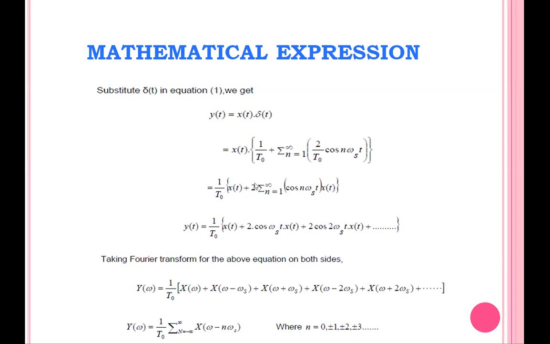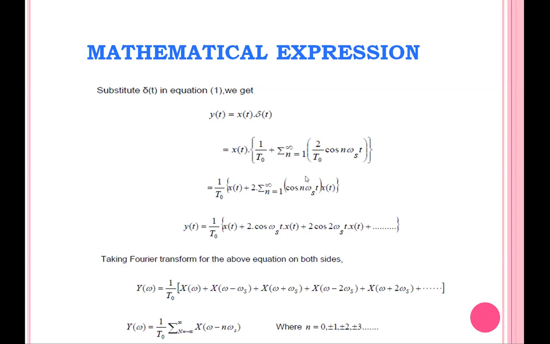If you expand this summation, we get 1 by T naught [x(t) plus 2 x(t) cos ωs t plus, for n equal to 2, 2 cos 2ωs t x(t), plus etc.]. So this is the expression for the sampled signal. We derived the sampled signal expression in the time domain.